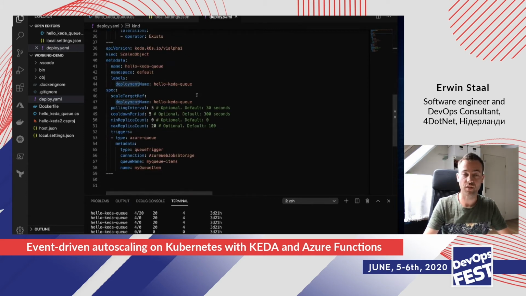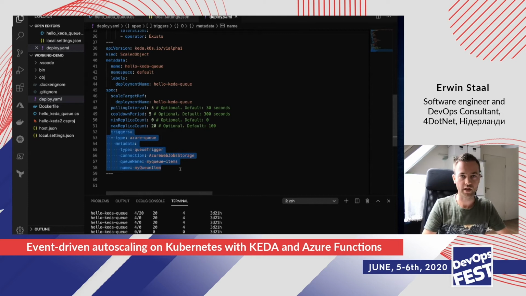But an interesting thing that's new because we're going to use KEDA is this kind: ScaledObject. That's a KEDA thing. This specifies some of the properties on how you want to run this particular Azure function, or this particular container actually, on KEDA. One of the interesting things here is the trigger down here. We said when we created the Azure function that we wanted a trigger based on the queue. So we specify the type queueTrigger here.